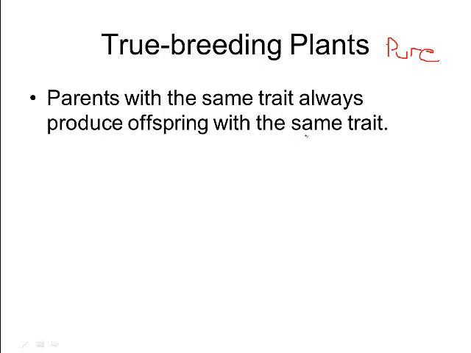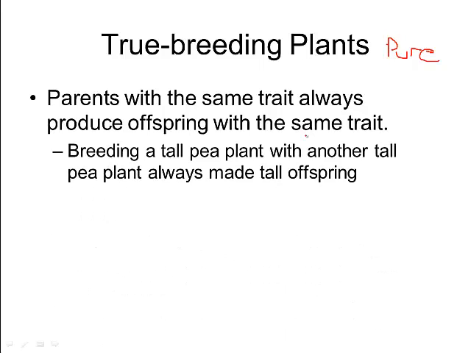That could happen in the case of the pea plants because there were only 7 traits that he was looking at. And he was really smart about it, and he only looked at 1 trait at a time, and he made sure that 1 trait was what was being shown all the time. So basically what he would find is he would take 2 tall pea plants, breed one with another, and every time that he did that breeding, the offspring came out tall. It would be the same if he took a purple pea plant and a purple pea plant, and they always made purple. He then identified those as true breeding plants. And he used these true breeding plants in a series of experiments that he did over a number of years on these pea plants to come up with some of his ideas about genetics.